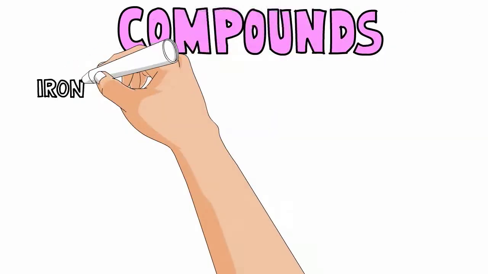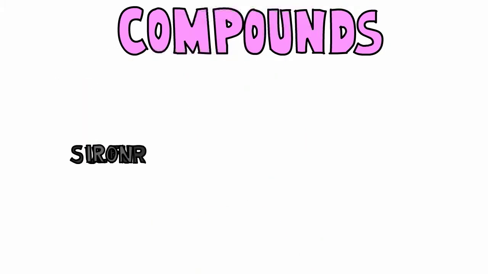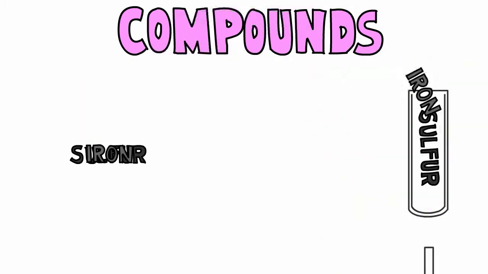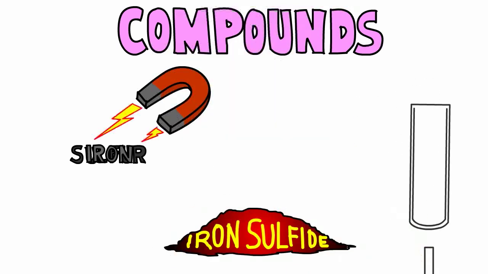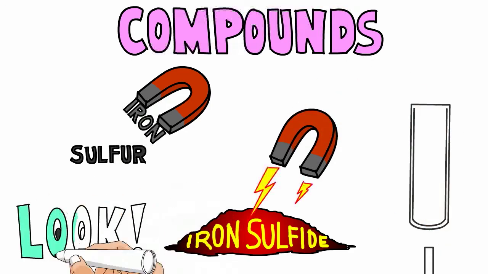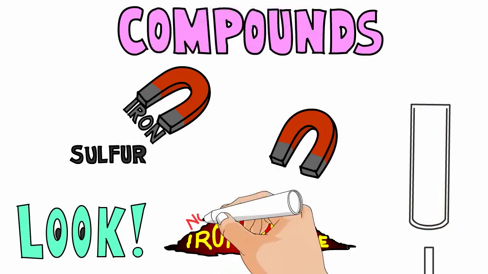Compounds are made up of 2 or more different elements that are chemically combined. The elements react together to form a new substance that is chemically different from any of the single elements. The properties of a compound differ from the elements from which it is made. Look, the new compound formed, iron sulfide, is not magnetic.